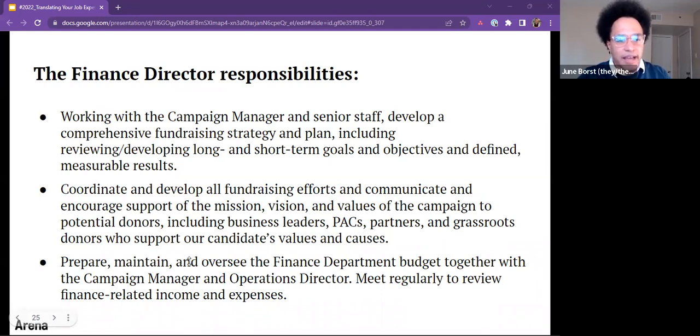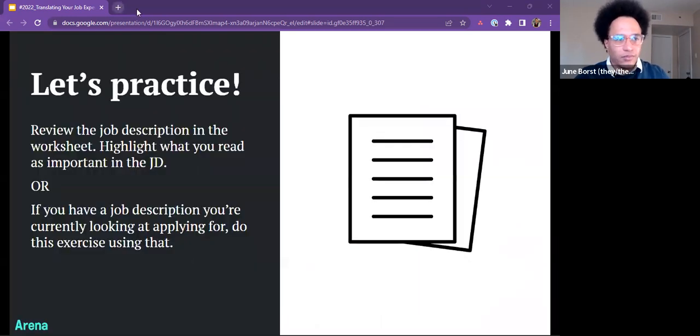Keep in mind that with job descriptions like these, a close reading and using a word cloud helps us understand better what exactly stands out for this job. Let's try practicing.